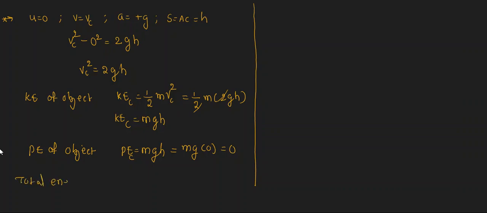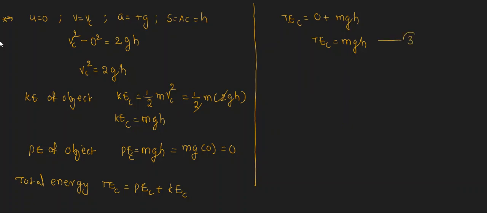Now I want to find out the total energy of the object at point C. How to find out the total energy? Total energy is the sum of potential energy and kinetic energy. That is TEC is equal to PEC plus KEC. Now substitute the values. Potential energy value is 0, plus kinetic energy value is mgh. Then we got the total energy at point C as mgh. We can consider that as equation 3.